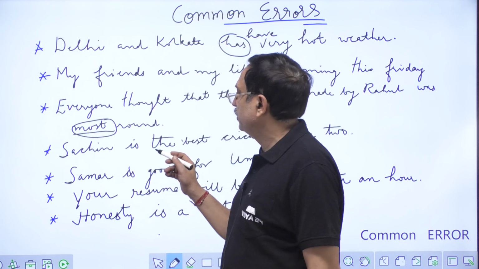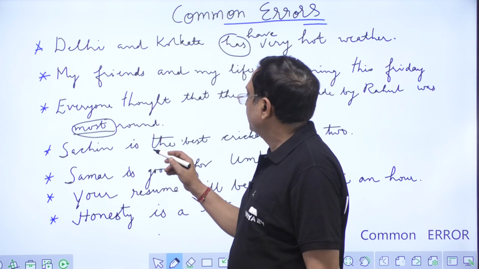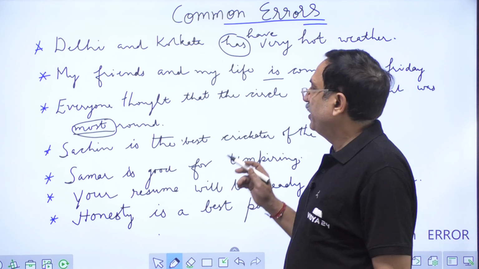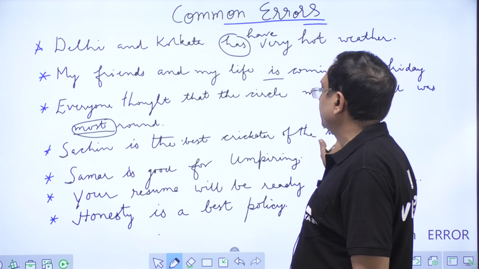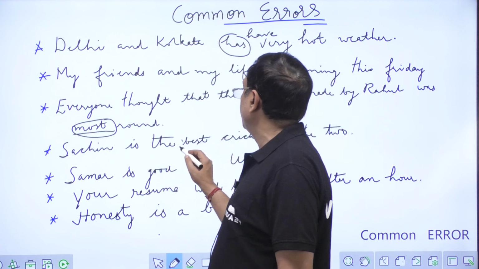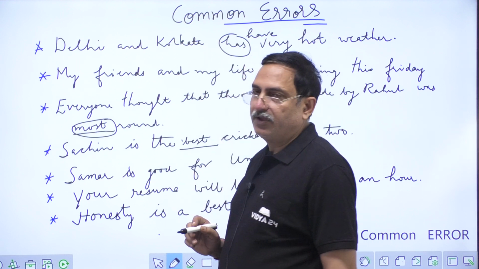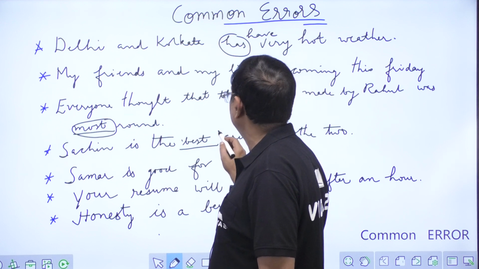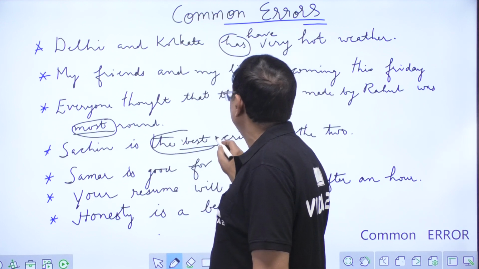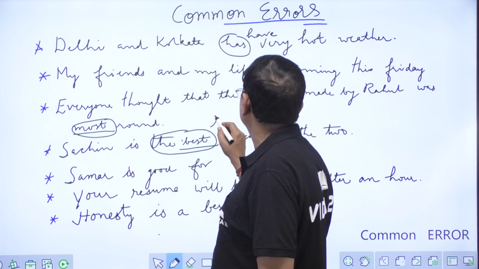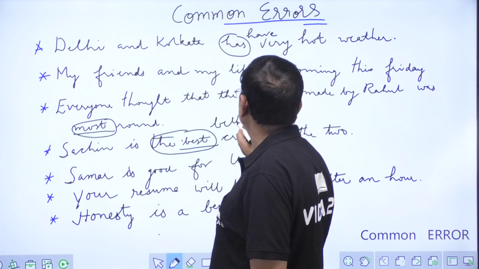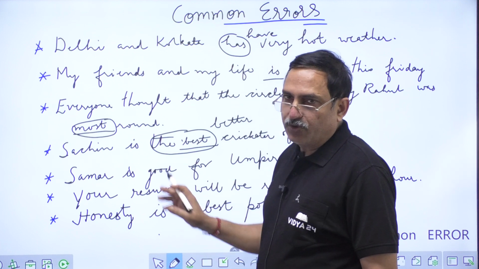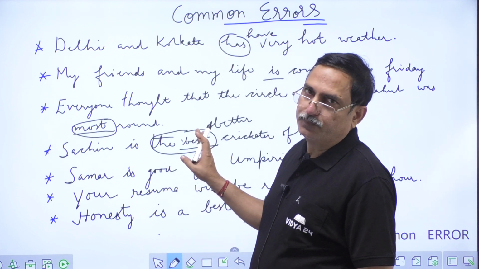Now we go to another sentence. Sachin is the best cricketer of the two. Here two persons are discussed and the degree used is best, which is superlative degree. So this again is wrong. We should have: Sachin is the better cricketer of the two. We cannot use superlative degree for two.